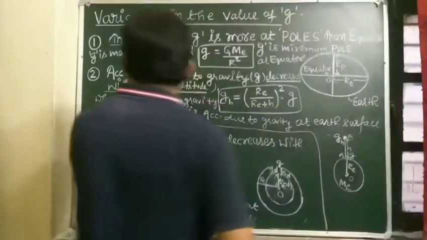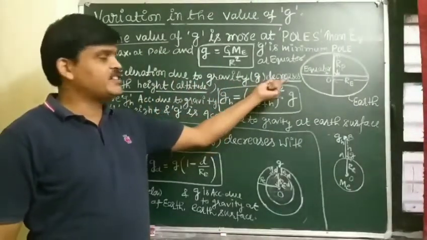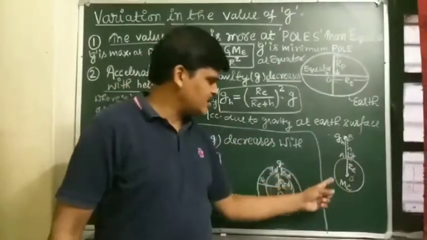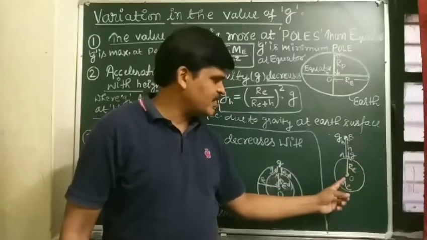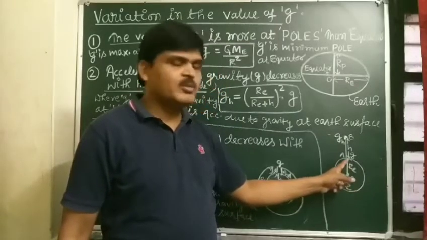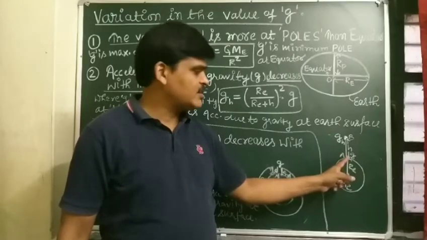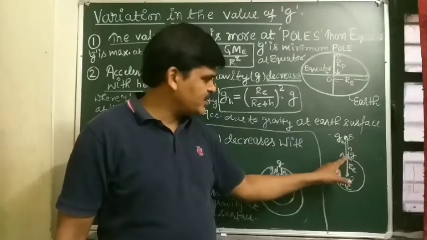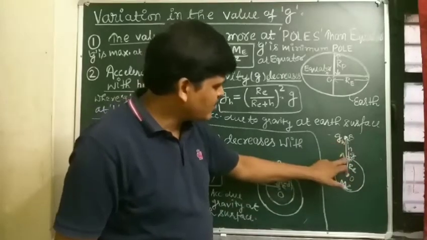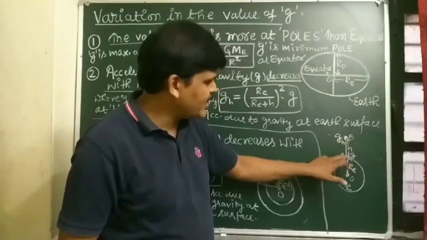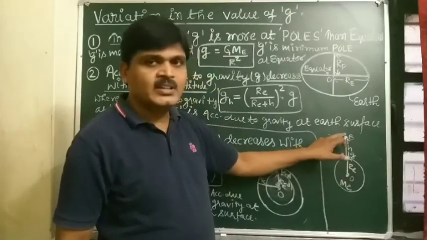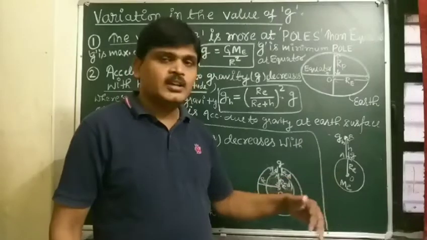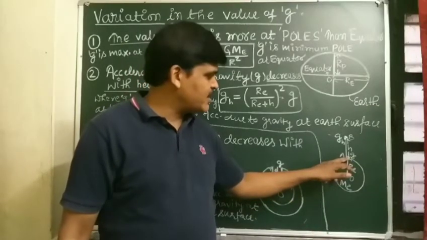Next, student, acceleration due to gravity g decreases with height, meaning altitude. Suppose that the shape of the Earth is spherical, and the radius of Earth is R_E, and an object which is at the surface of the Earth, where acceleration due to gravity is g. When the object is taken to h height, from A to B, h height above the Earth surface, acceleration due to gravity decreases. Already I have explained that to you.